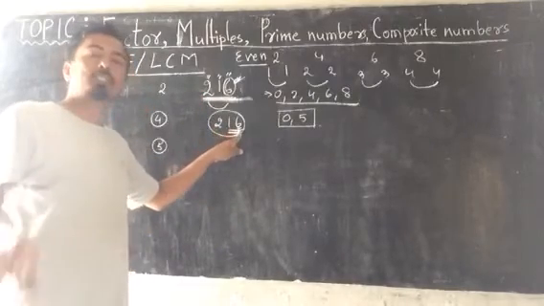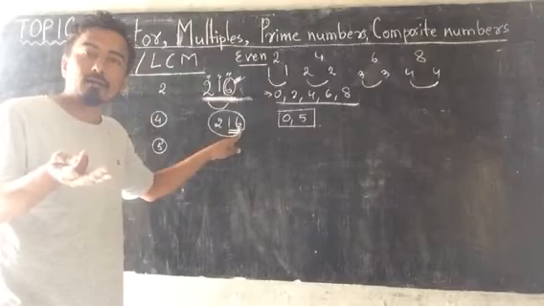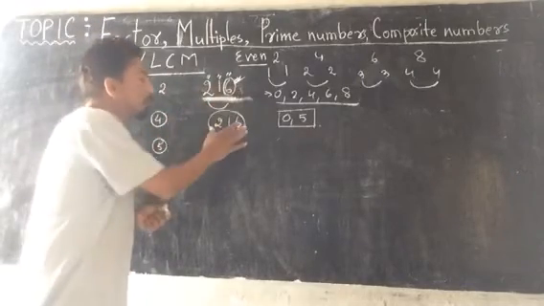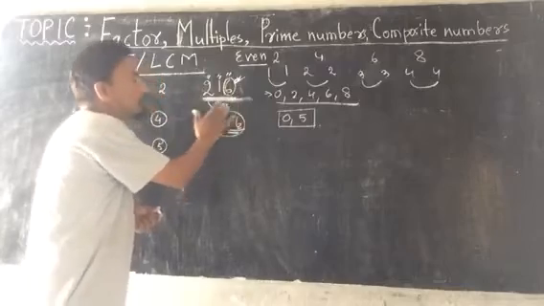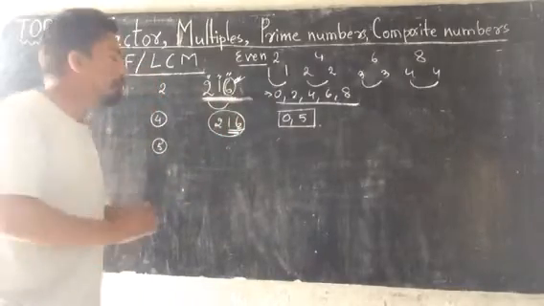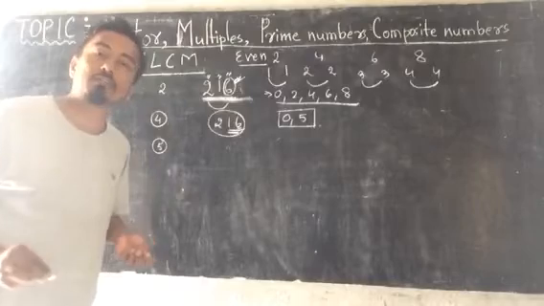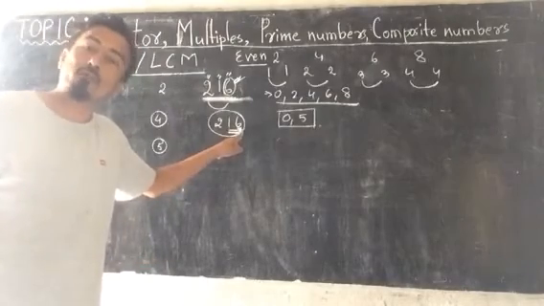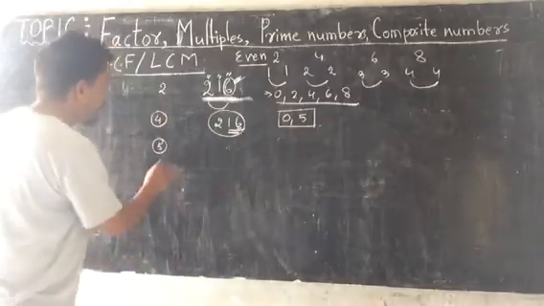If the ones digit is other than 0 and 5, then that number will not be divisible completely by 5. Means 216 is not divisible by 5 because the ones digit is neither 0 nor 5. Got my point?